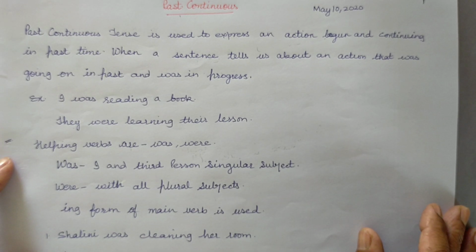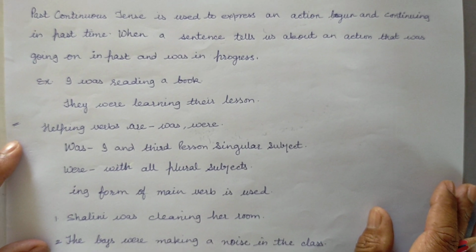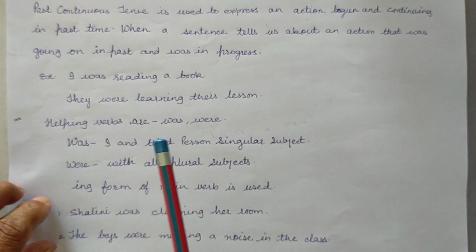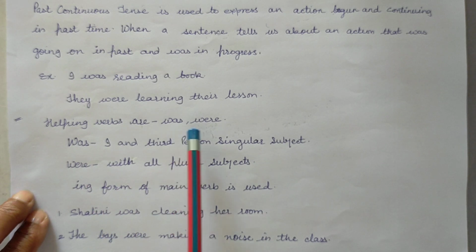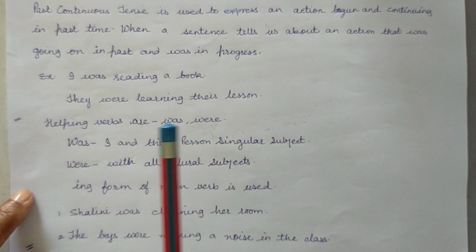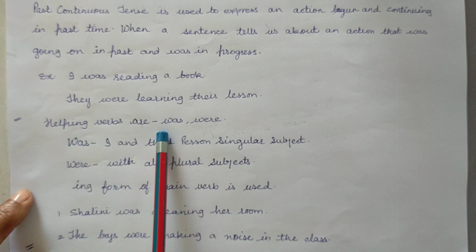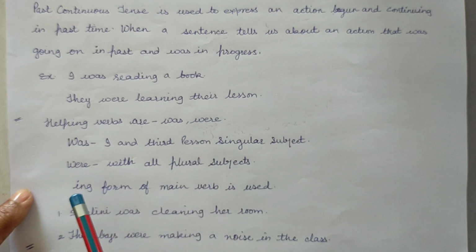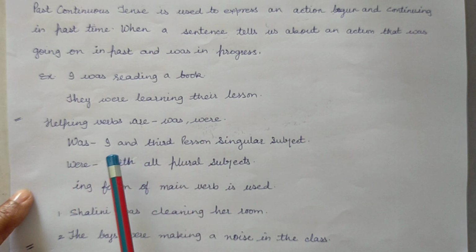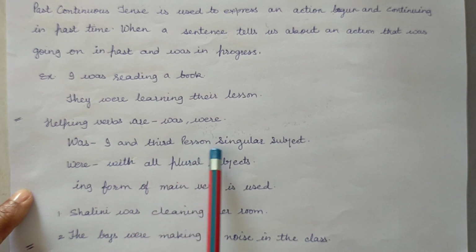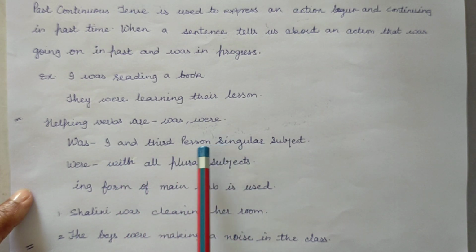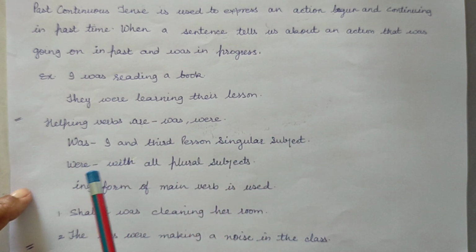So, helping verbs of this tense are was, were. We use was with I and third person singular subject.